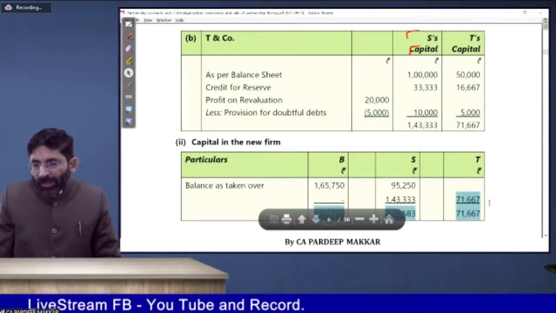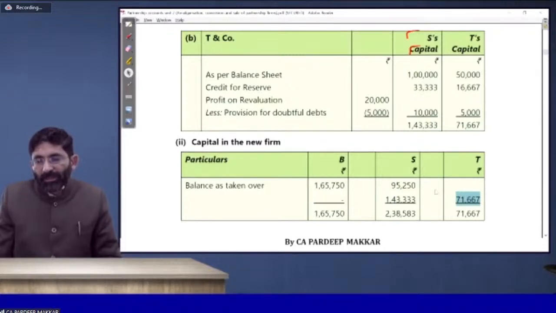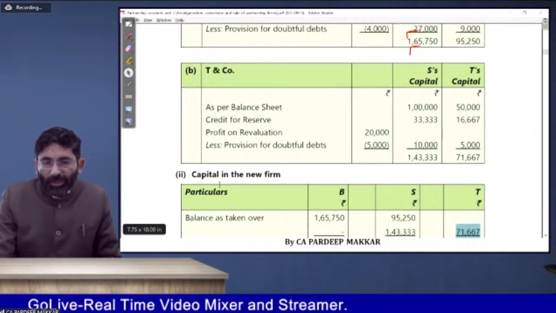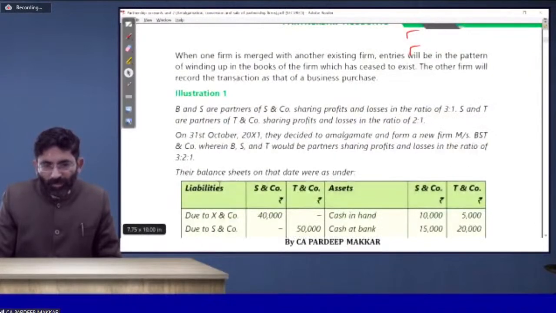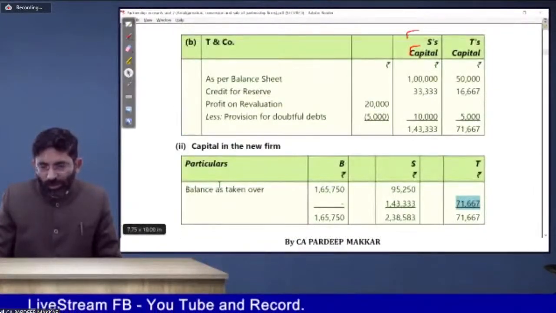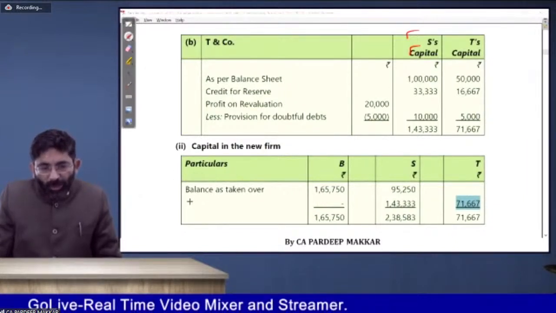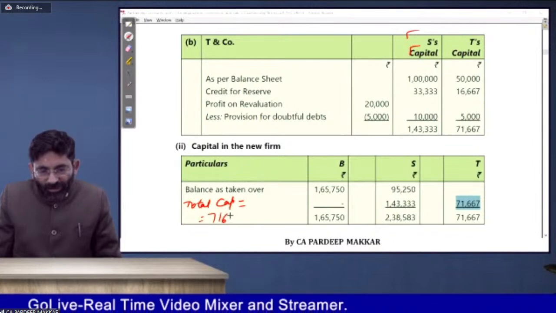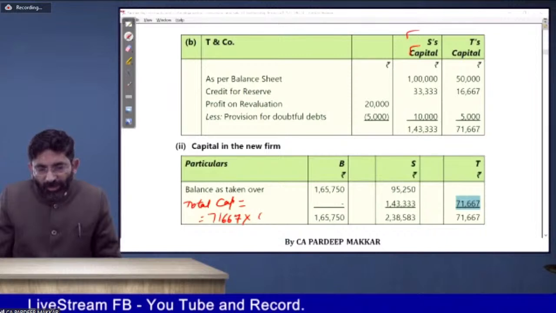Now take T's capital as base. He says T's capital is to be taken as base, and if T's capital is to be taken as base, obviously total capital is to be calculated accordingly. What is the ratio now? In the new form, the ratio is given to you. It is 3:2:1. So what you have to do is, first of all, get the total capital as we calculate in +2: 71,667 into 6/1.